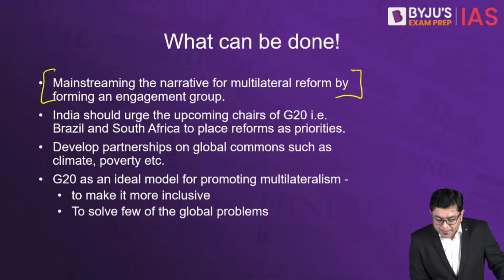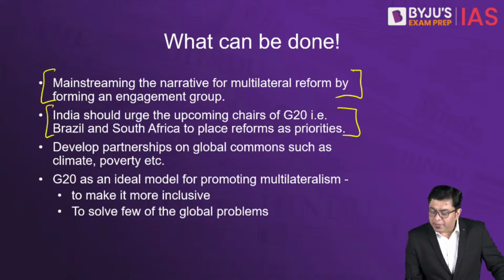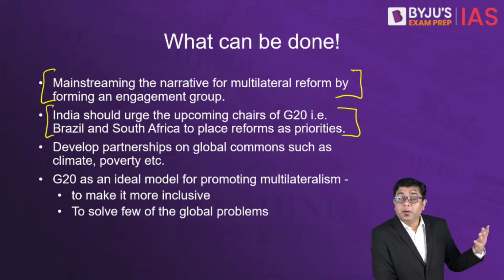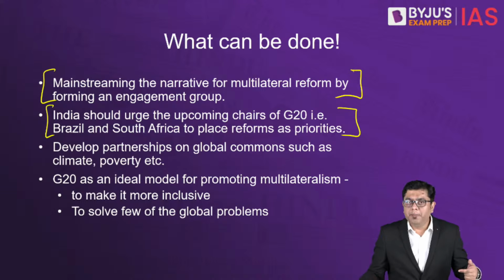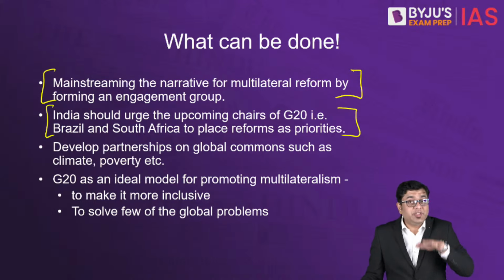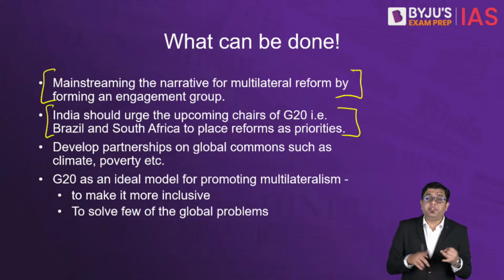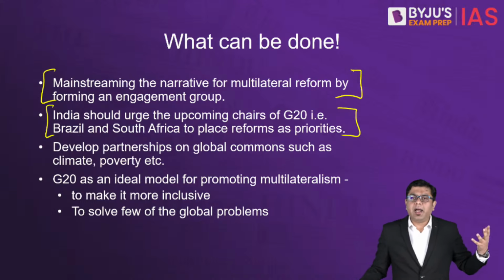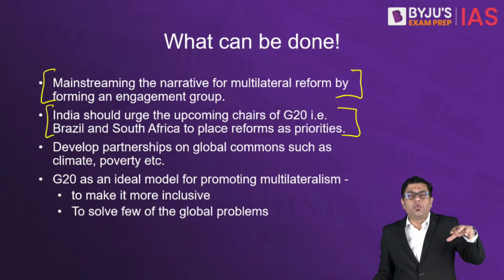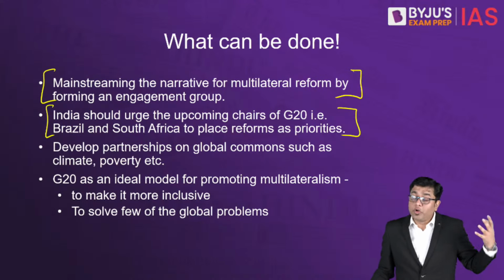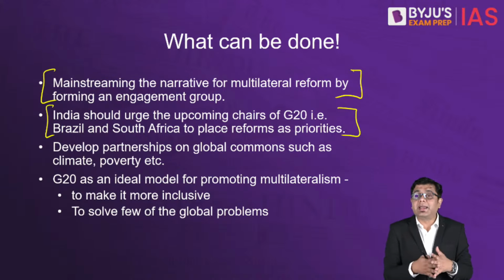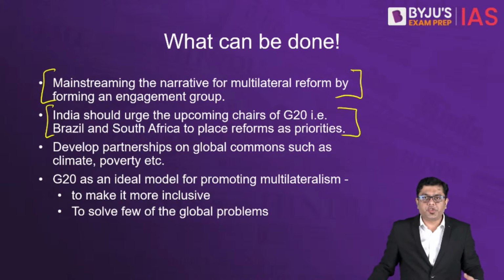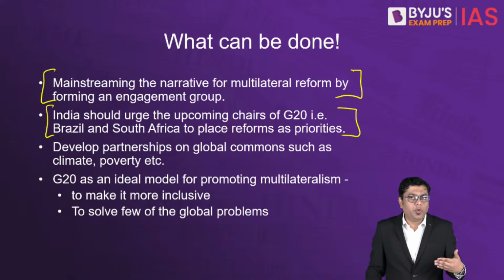Then India should urge the upcoming chairs of G20, that is Brazil and South Africa, to take this issue of reform on priority. Both these countries are eyeing a significantly larger role in global geopolitics. So it is in their interest to talk about the reform. This is how India can influence or nudge these nations to take the agenda forward.